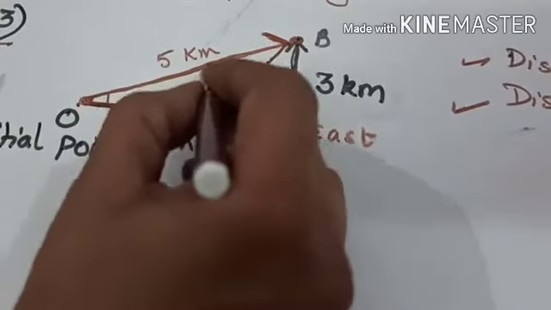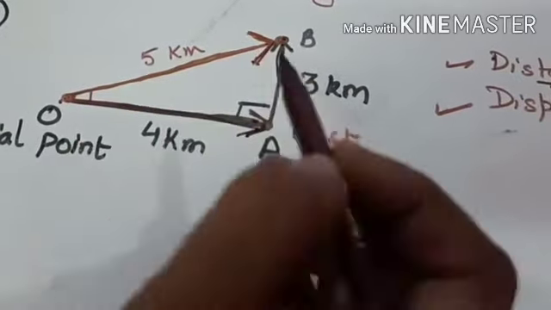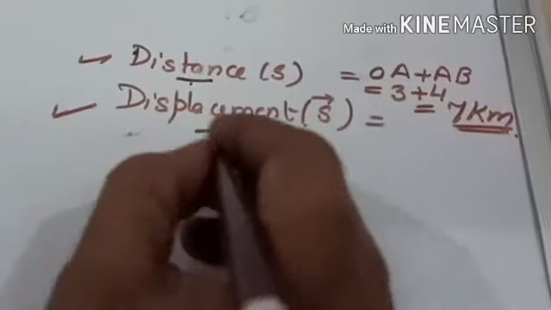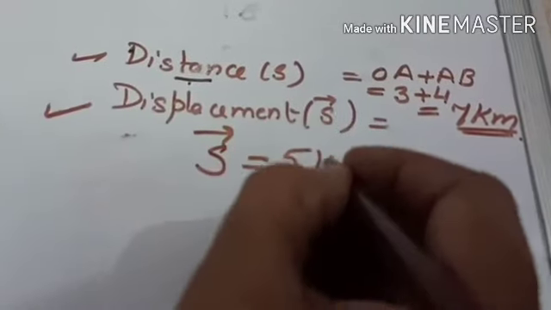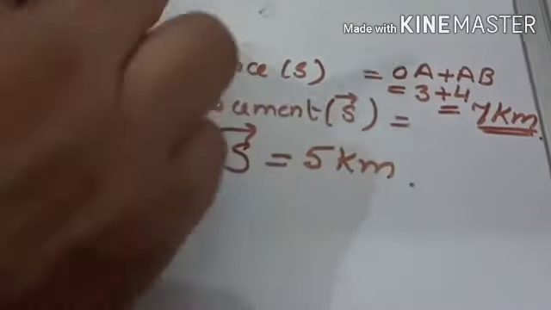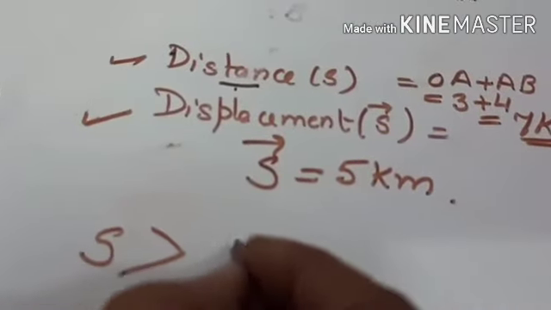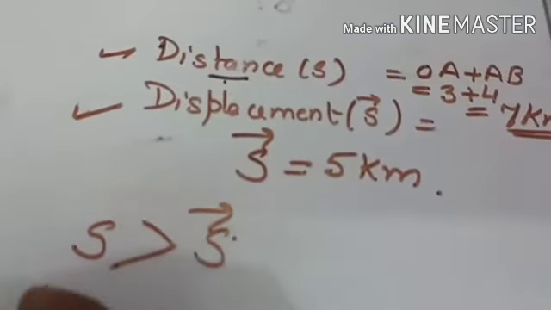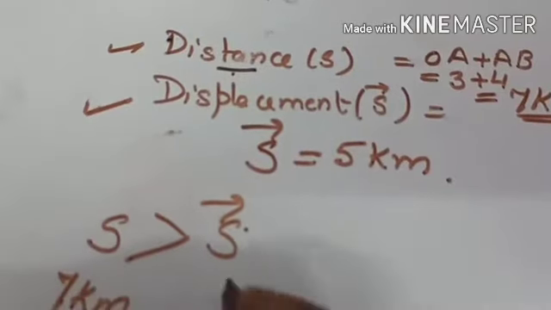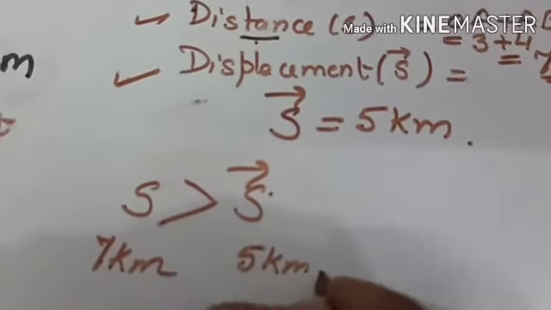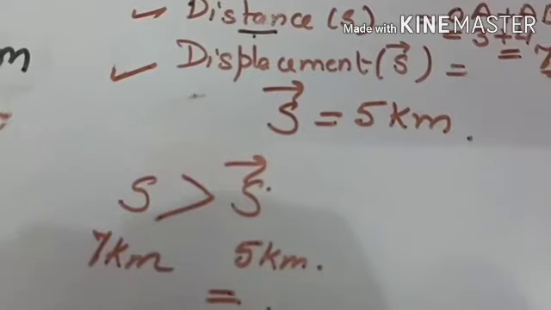So by Pythagoras theorem, you will get 5 km. So displacement will be 5 kilometer. If you see these two values, the distance is greater than displacement. Distance is 7 kilometer and displacement is 5 kilometer. So these are some examples related to the displacement and distance topic.